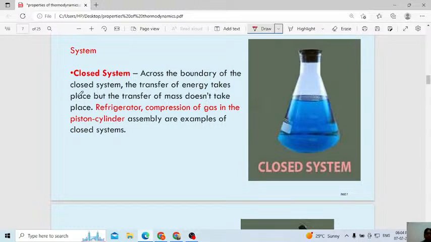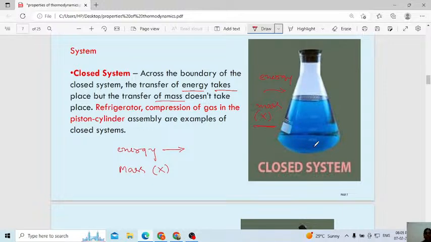Across the boundary of the closed system, the transfer of energy takes place, but the transfer of mass does not take place. Here you can observe the transfer of energy takes place, but there is no transfer of mass. I will write here, maybe you can't see. The energy will get transferred, but transfer of mass does not take place in the case of a closed system. Consider here you are having